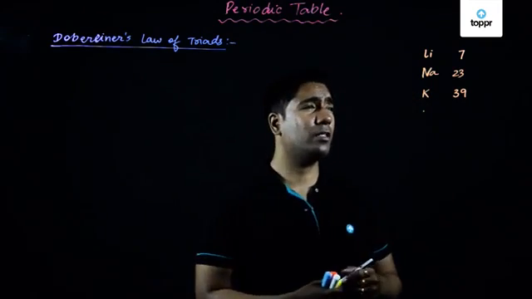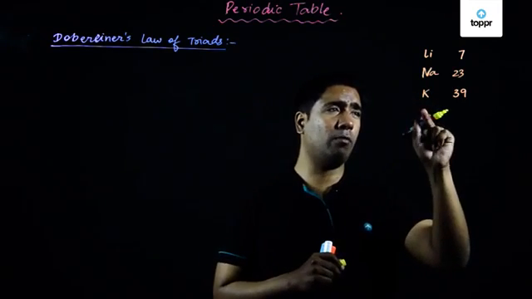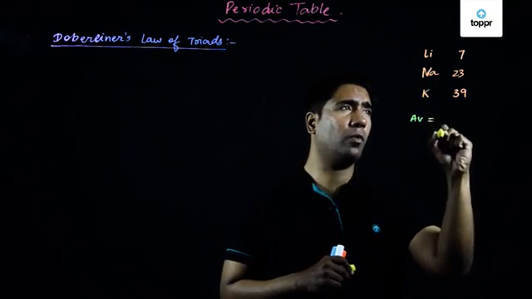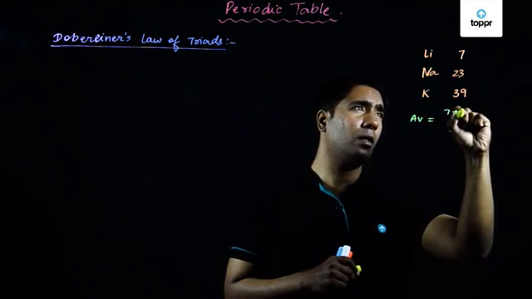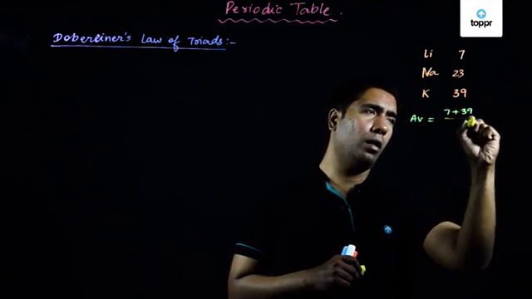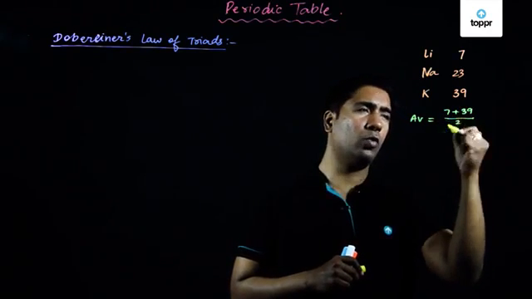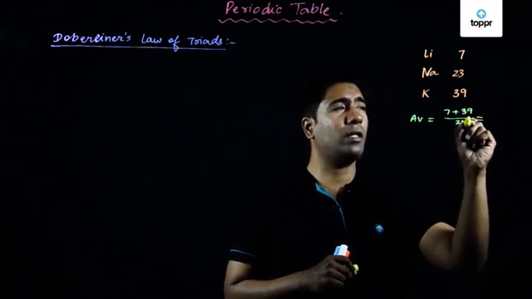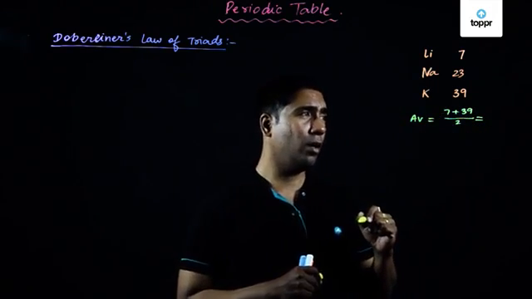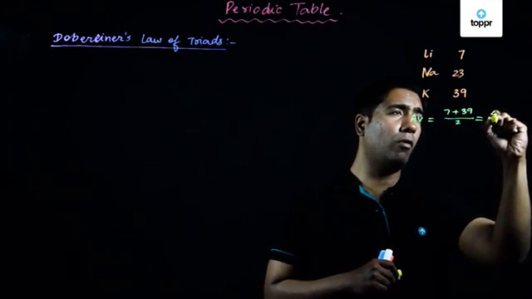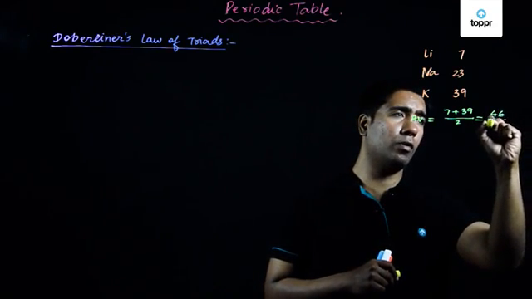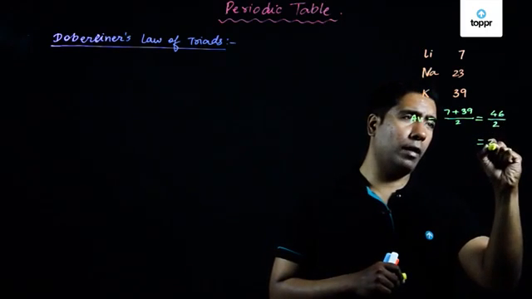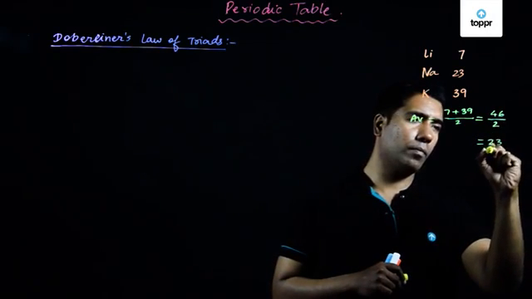Here, if we take an average of the atomic weights of the first and third elements, let's see what we get. The average is equal to 7 plus 39 divided by 2, because there are two elements. So 39 plus 7 is equal to 46, which divided by 2 gives the final value equal to 23.